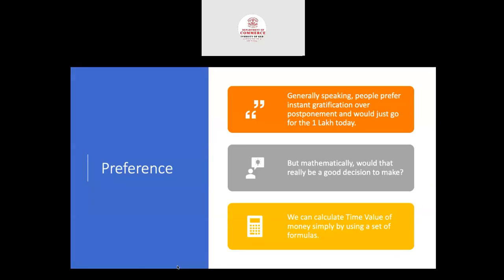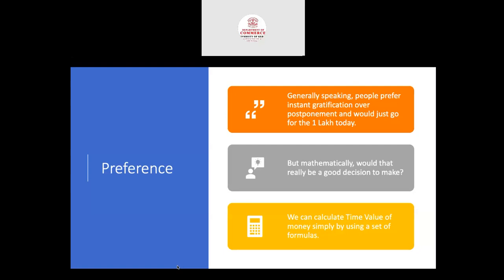Preference. Generally speaking, people prefer instant gratification over postponement and would just go for the 1 lakh today. So normally people would prefer to receive 1 lakh today. But mathematically, would that really be a good decision to make? We can check it.